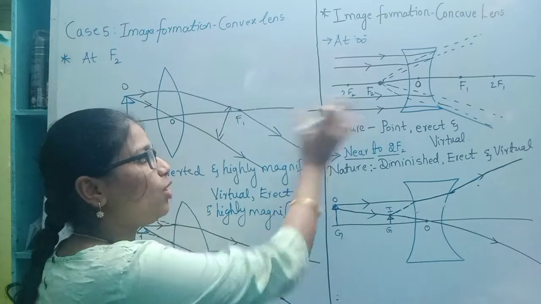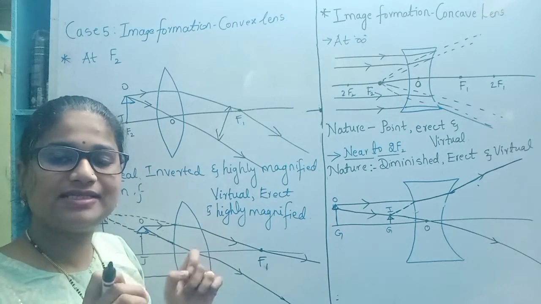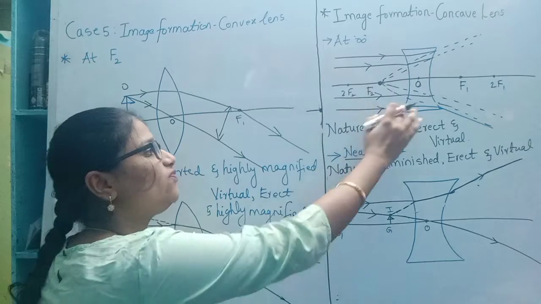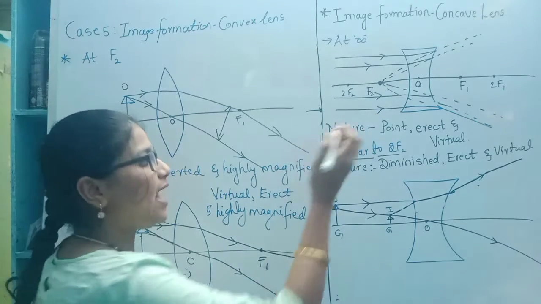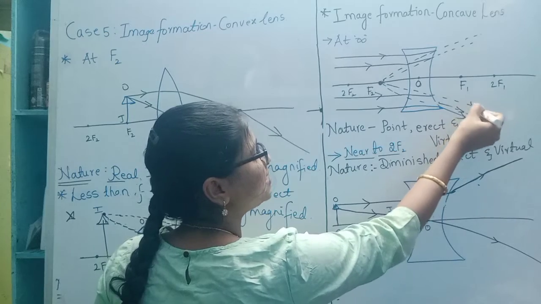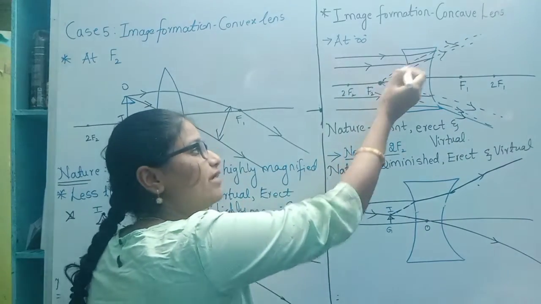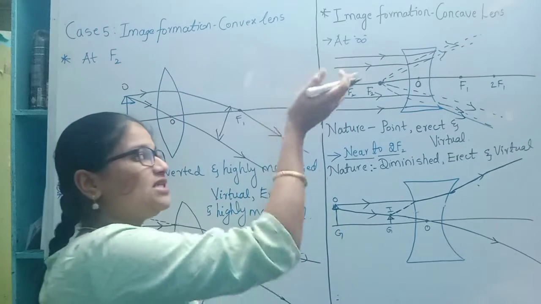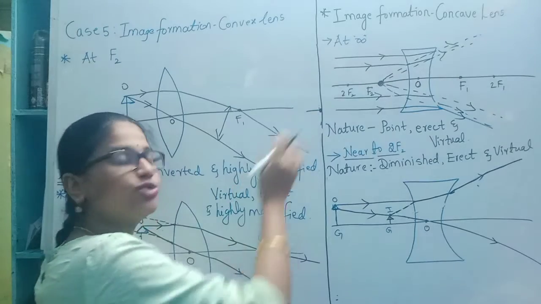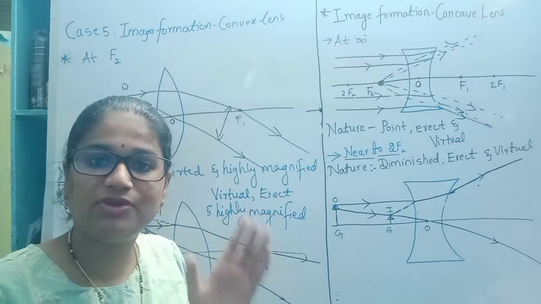Let us keep an object at an infinite distance from the lens, and let us consider the object is emitting, or incident, parallel rays of light on the lens. When the parallel rays of light are incident, the refracted rays will be in this direction. They are spread. They are diverged. When we drag back these refracted rays, we will come to know that they meet at a point. That point is the principal focus, and that is the point where an image will be formed.